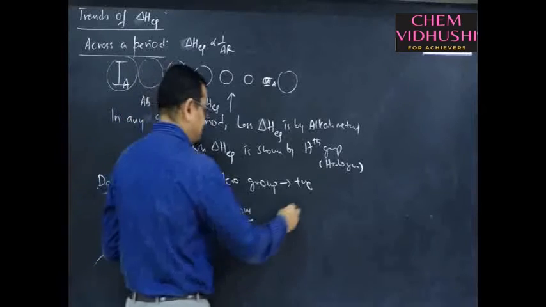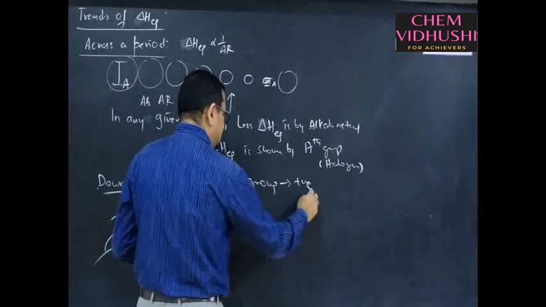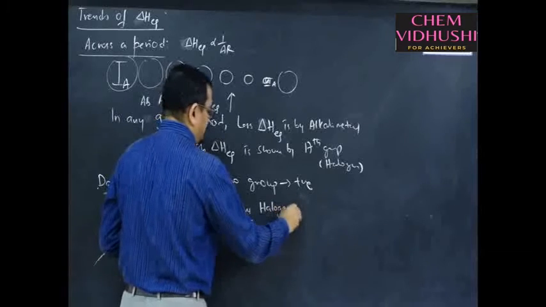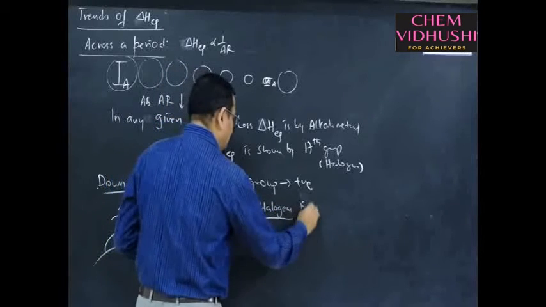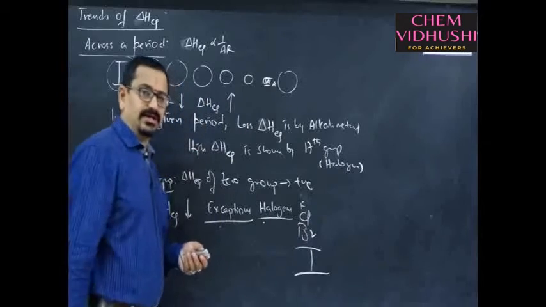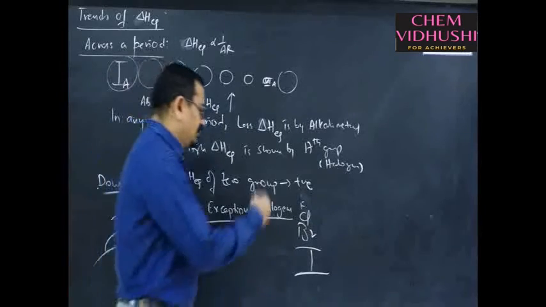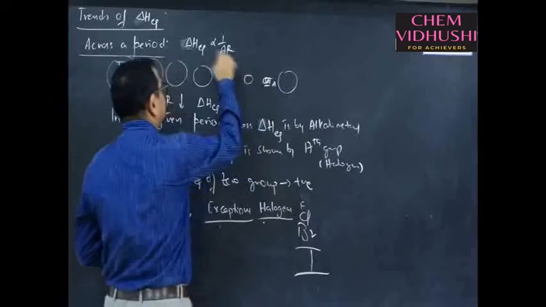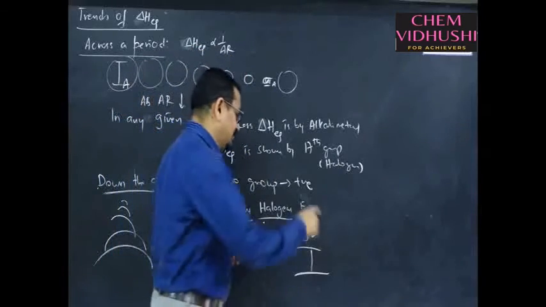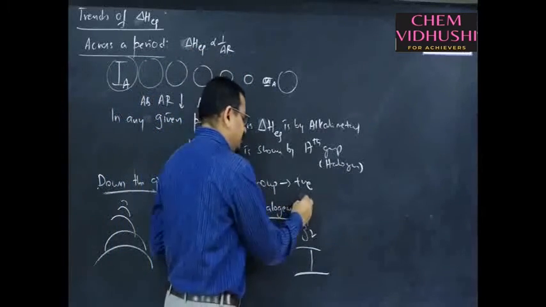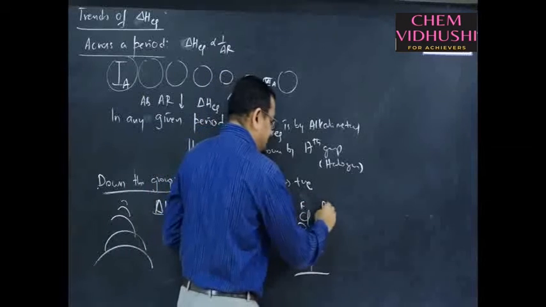What are those exceptions? In case of halogens, the first one is fluorine, then chlorine, bromine and iodine. We expect which element to have high electron gain enthalpy? Smaller the size, more is the electron gain enthalpy. We expect fluorine to be with the high electron gain enthalpy. But because of small size,